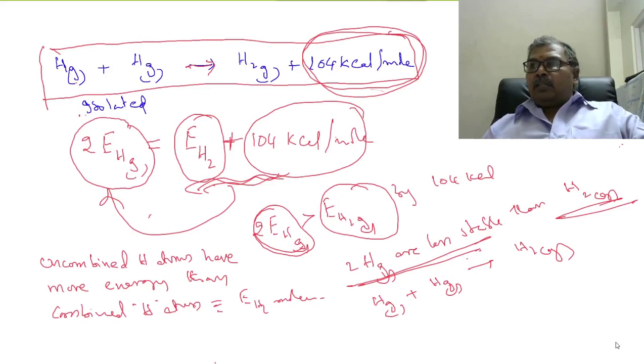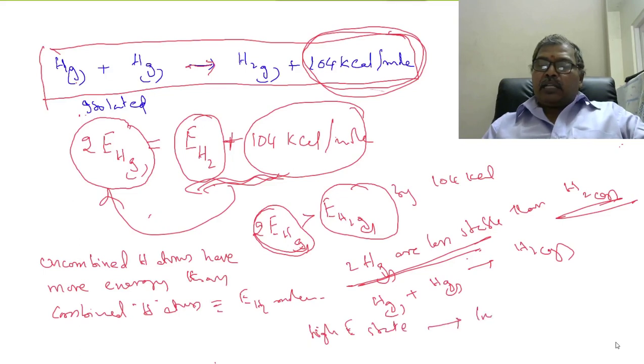So that is why, as I already told you, every system moves from a less stable state to a more stable state, from a high energy state to a low energy state.